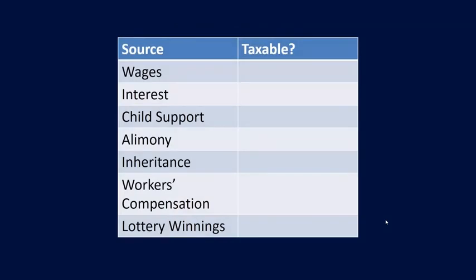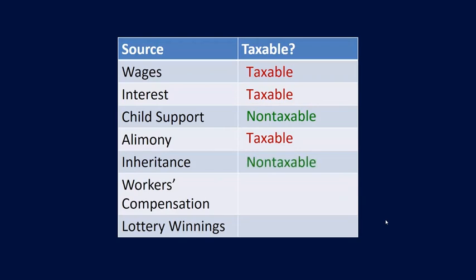So let's take a look at some examples. Wages, of course, are considered taxable. Interest, considered taxable. How about child support? Child support is considered non-taxable income. Alimony, we just saw a few moments ago that it's taxable. Inheritances, non-taxable income. Workers' compensation, considered to be non-taxable. How about lottery winnings? Oh yeah, it's taxable.